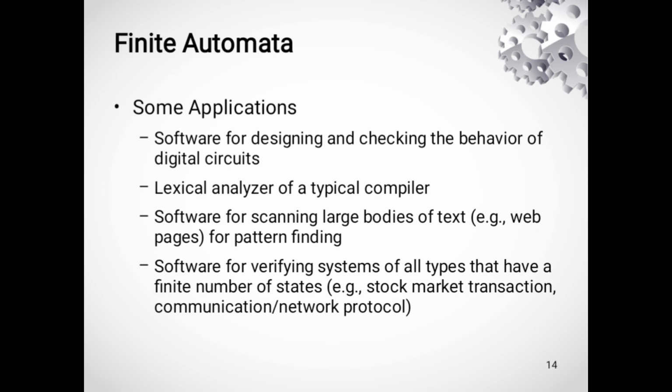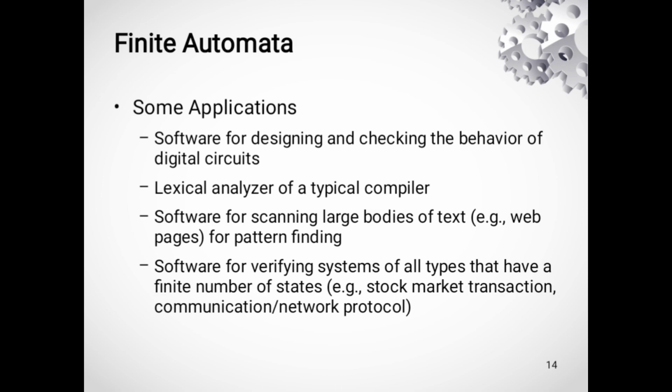So here in the slide, I have given you a few applications of finite automata. The first application is software for designing and checking the behavior of digital circuits. The second application of finite automata is the lexical analyzer of a typical compiler. The third application is software for scanning large bodies of text.